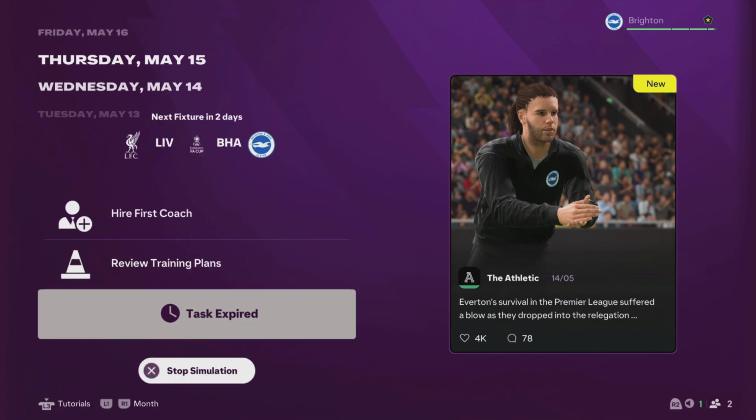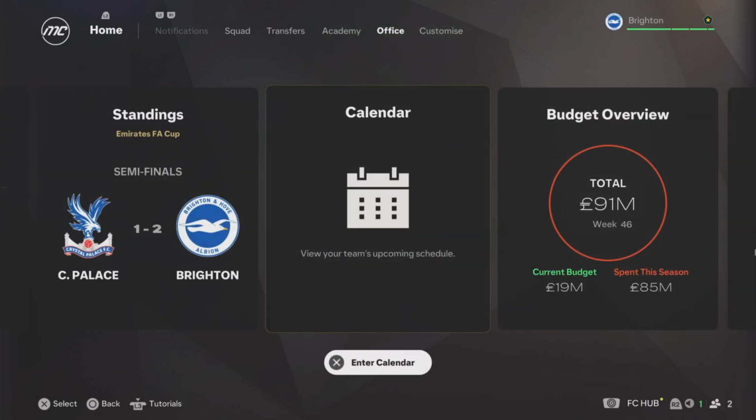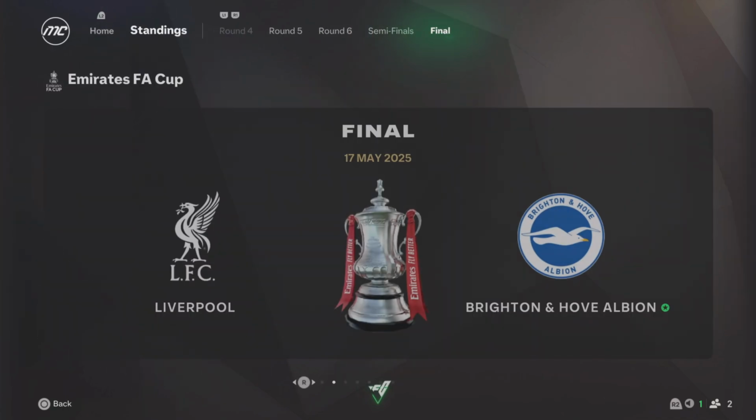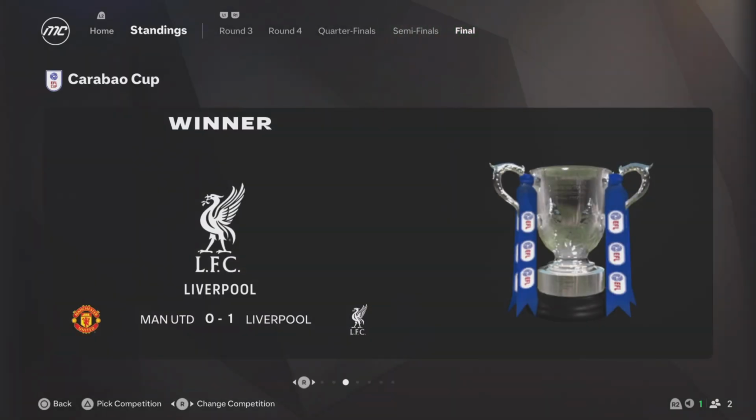That top 4 charge is looking like it's not really there that much, but we'll look through everything. Well, not everything, we're going to look through. They beat West Ham 2-1. Final, Wembley, Liverpool versus Brighton and Hove Albion. A good game to look forward to.